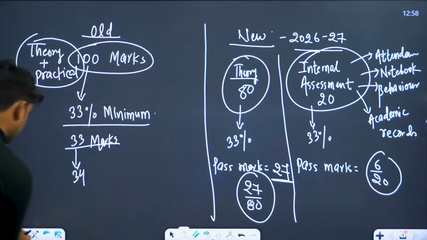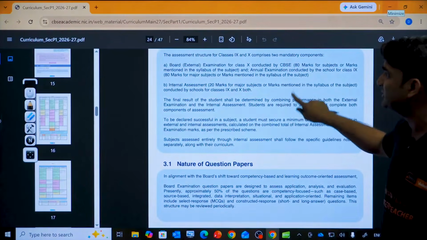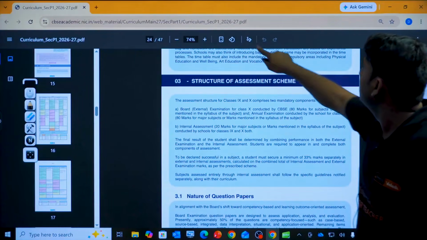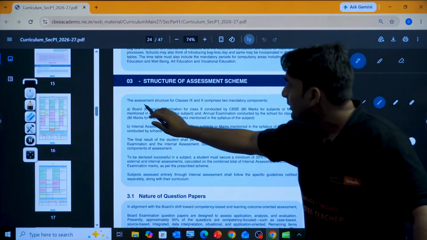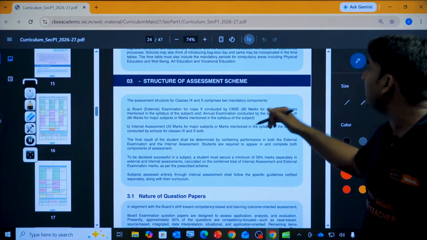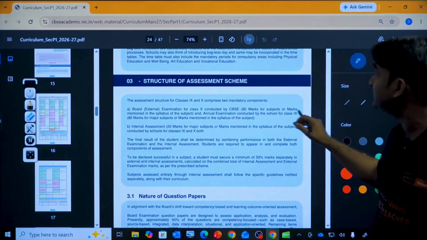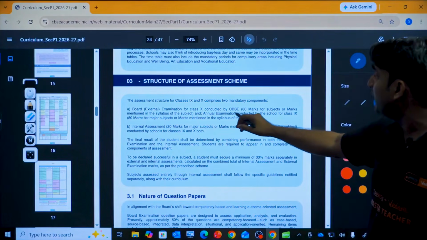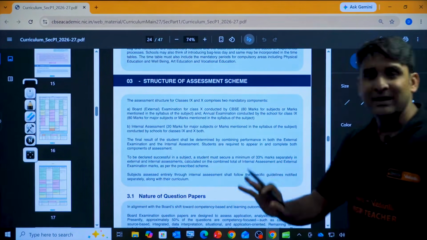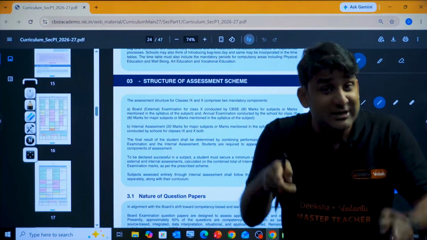Now moving to the official circular released by CBSE. Dear class 9th, listen. Let's talk about the structure of assessment. CBSE has said that the assessment structure for class 9th and 10th comprises two mandatory components: board examination for class 10 conducted by CBSE, 80 marks for subjects in the syllabus of the subject, and annual examination conducted by the school for class 9, 80 marks for major subjects. So basically, according to CBSE, now to pass any respective subject, you have to score passing marks in both independently.